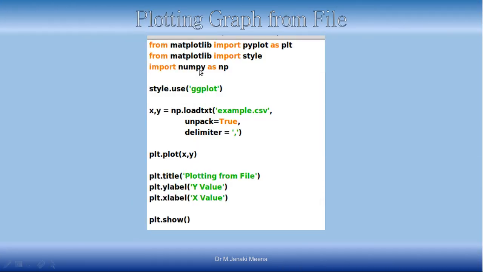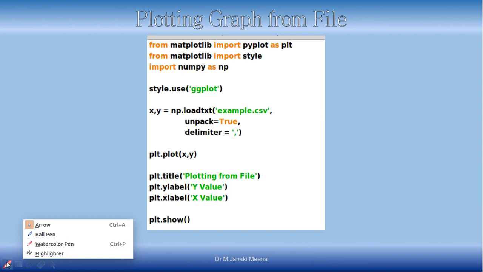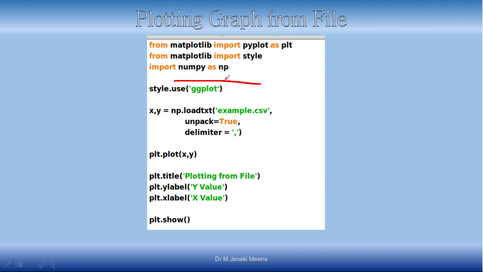So this is the code. As usual, we are importing the libraries whatever you want, and then we are also importing NumPy, because using that only we are going to load the file. We are using np.loadtxt, and then the CSV file, and unpack equal to true. When you say unpack equal to true, the first column will go and sit in X, and the second column will go and sit in Y. And we are saying what delimiter is used. Delimiter is the way in which we separate the data. We are separating using comma because it's a CSV file.